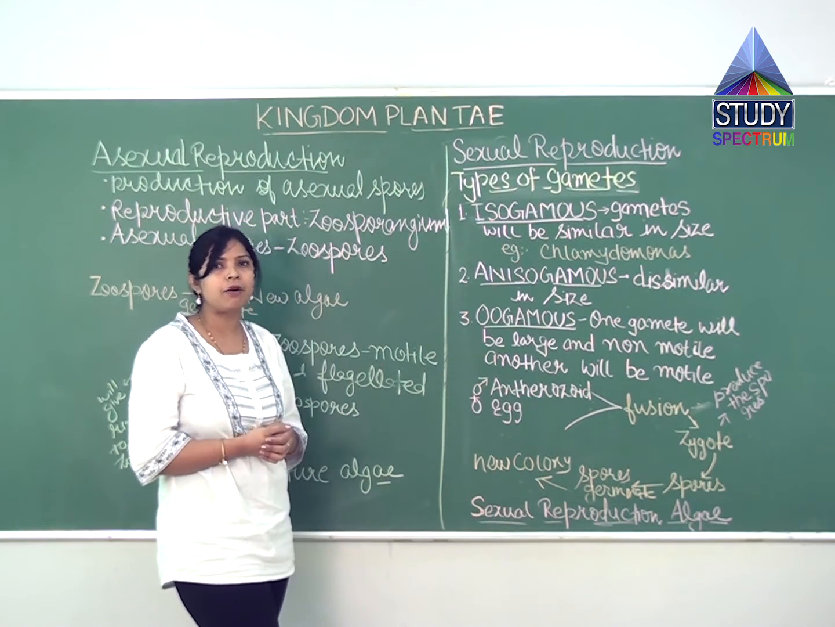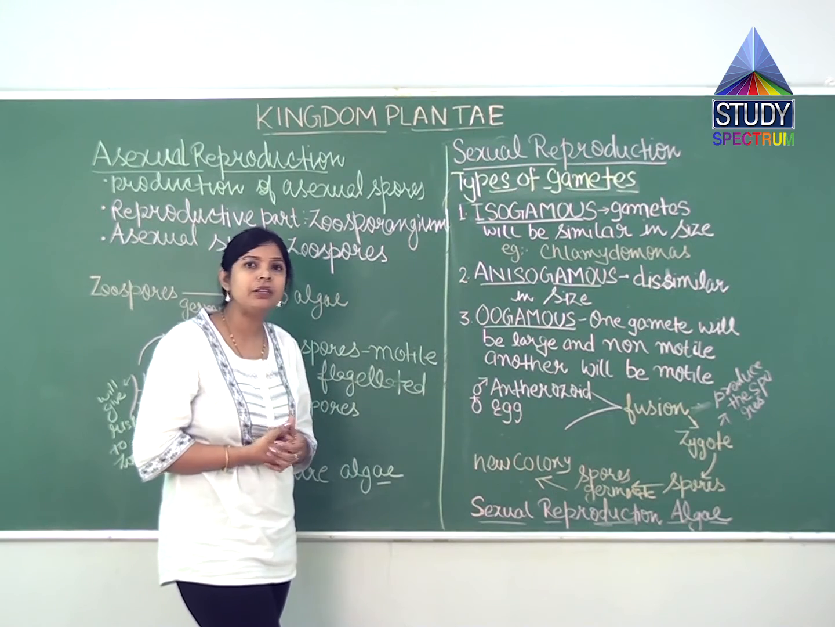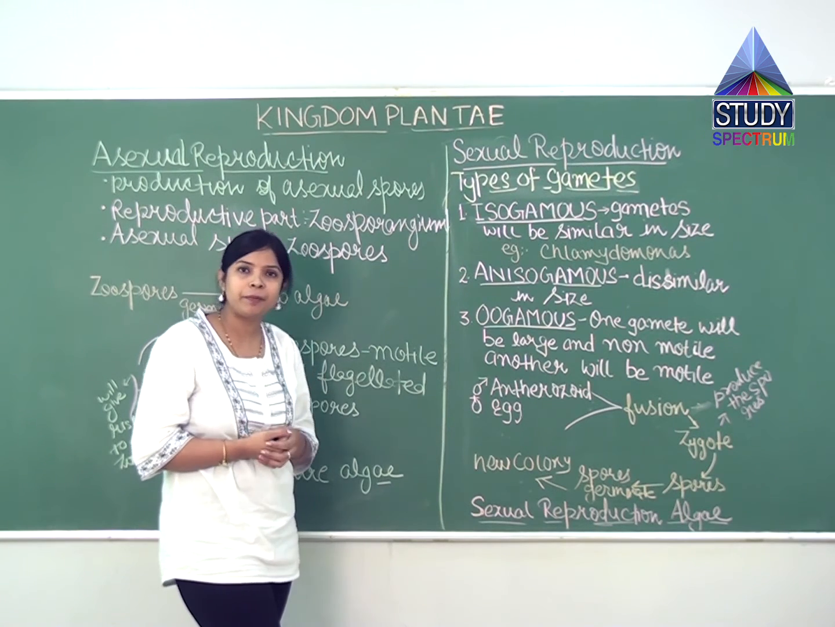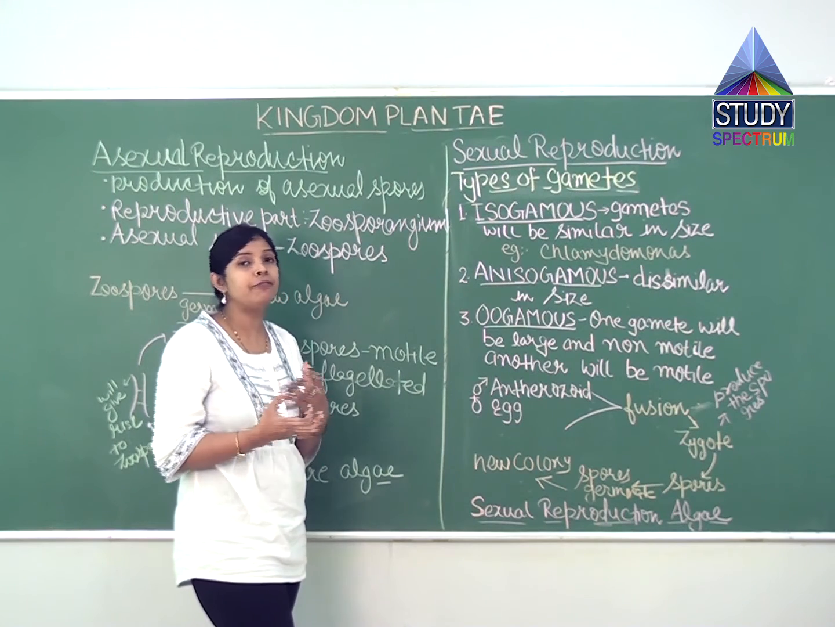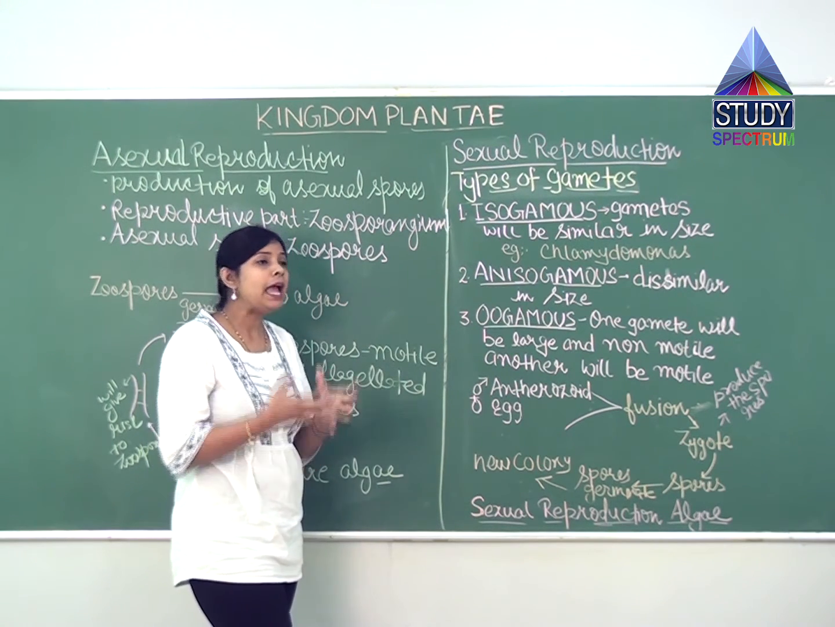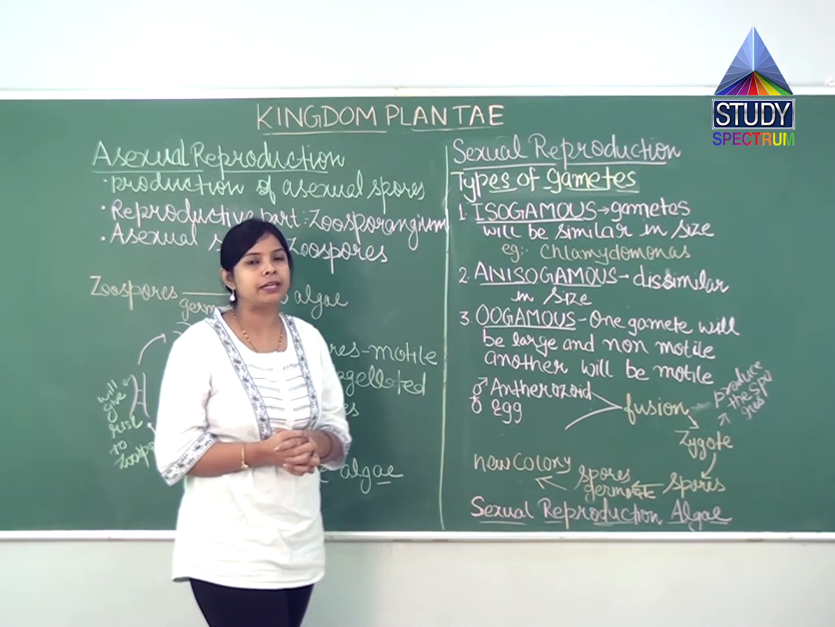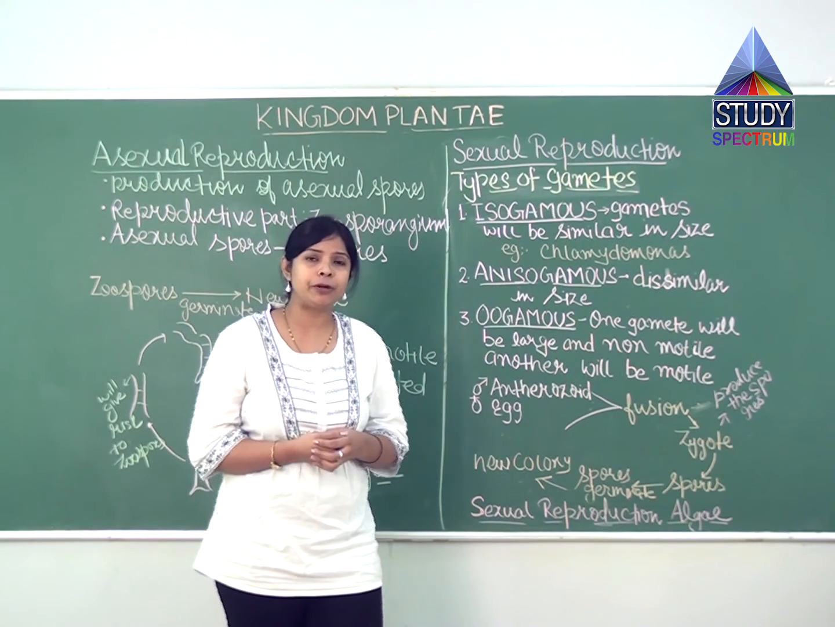Then we have discussed multiple fission. Multiple fission takes place under unfavorable conditions. Because of that, a cyst will be formed, and when the cyst is formed, the nucleus will divide repeatedly and a multiple number of new organisms will be formed. So that is all about vegetative reproduction.